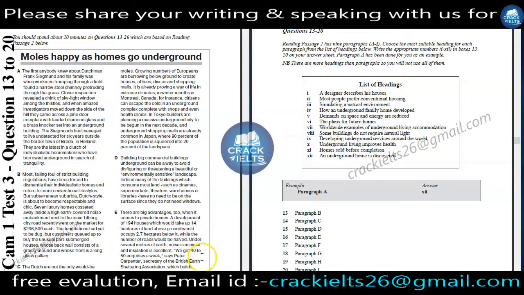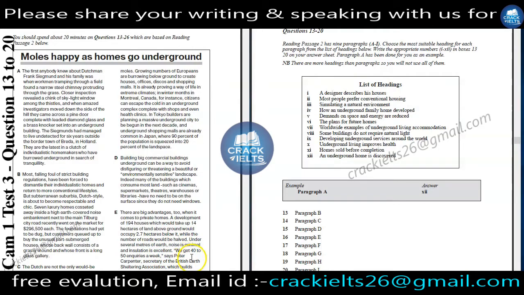Now question number 16, paragraph E. There are big advantages too. When it comes to the private home, a development of 194 houses which would take up 14 hectares of land above ground would occupy 2.7 hectares below, while the number of roads would be halved under several meters of earth. Noise is minimal and insulation is excellent.